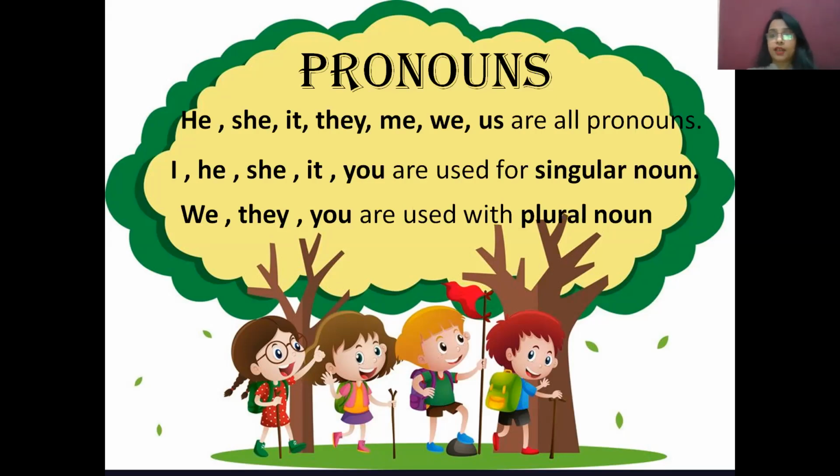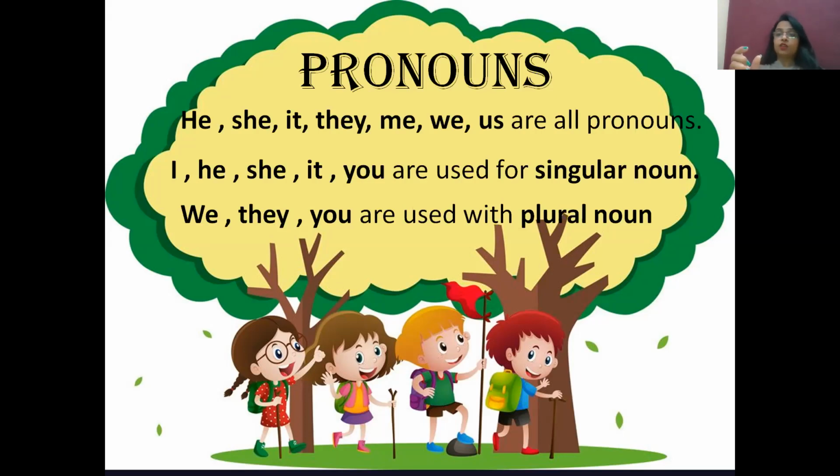The dogs are running. Now if I'm saying the dogs, this means there are more than one dog. So it is a plural noun, dogs. So for them, I'm going to use they because there are more than one. So: they are barking, they are running.